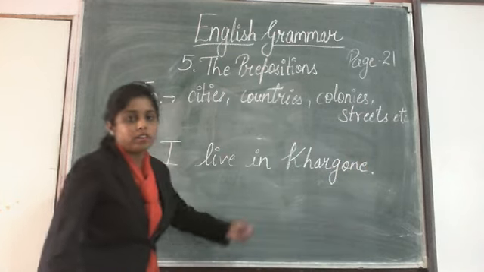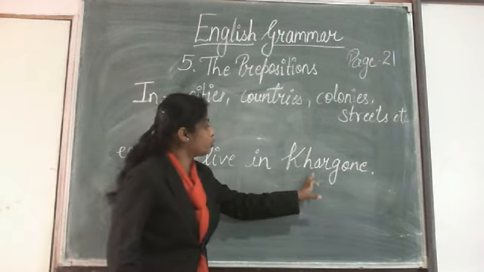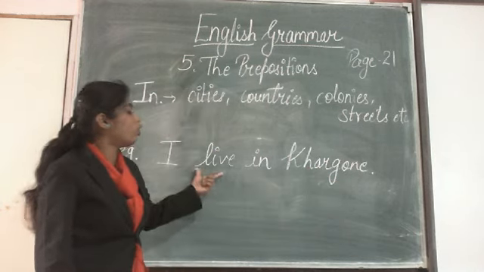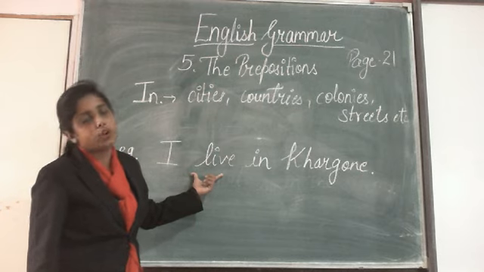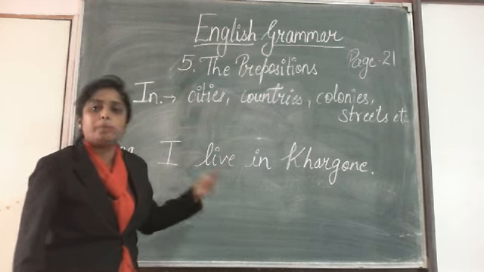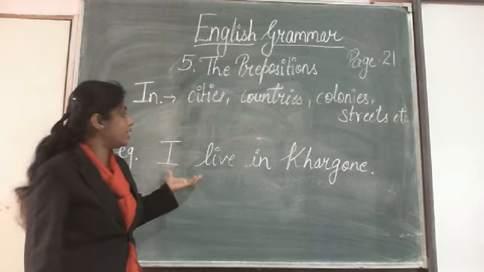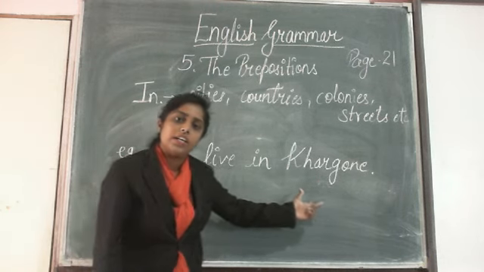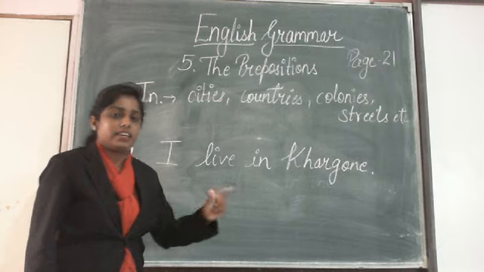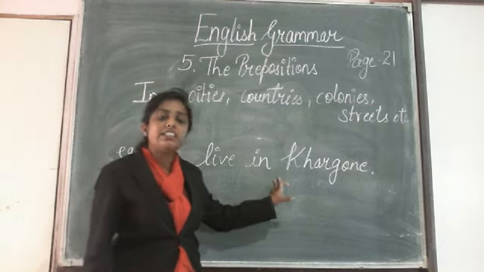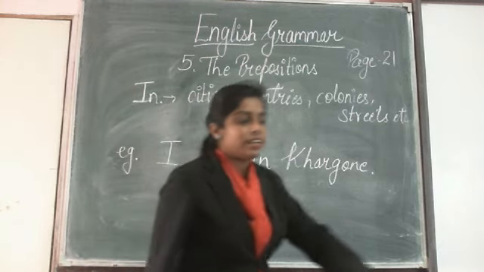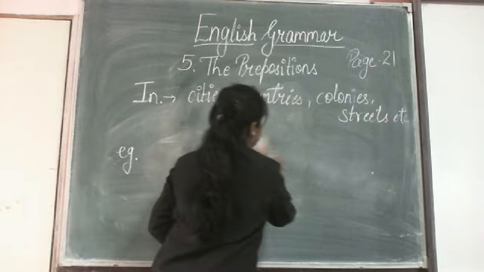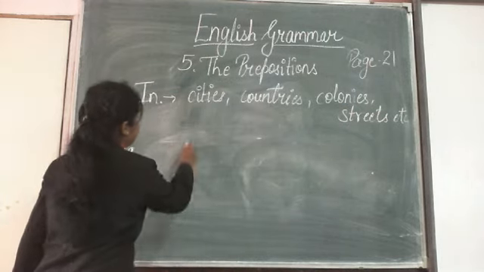Where do I live? I live in Khargone. So with the name of a city, if you want to tell your position or the place where you live, आप कहाँ रहते हो, तो मैं खरगोन में रहती हूँ या मैं खरगोन में रहता हूँ. So I live in Khargone. Similarly, we live in India.